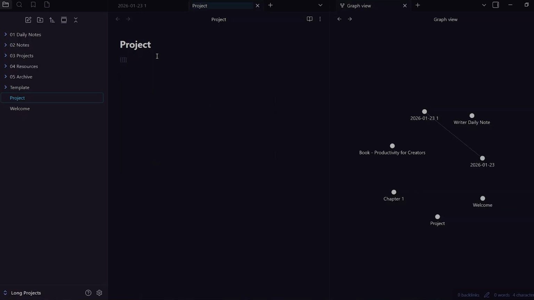And then you also want to add in at the very end of your project. So you're going to work on your project and you're going to have all sorts of notes according to whatever structure you need for your project. And after that, at the very end, you're going to add in a clear end state.